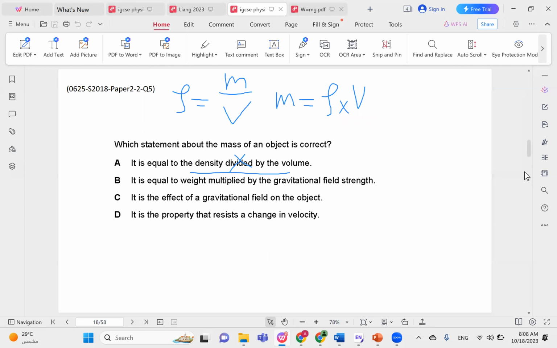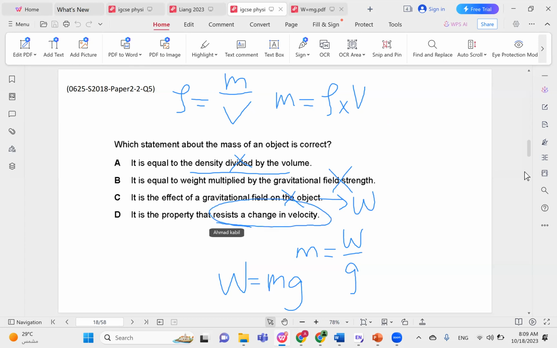B says it is equal to the weight multiplied by gravitational field strength. Again, this is incorrect. W equals mg. So mass equals W over g, and it's the weight divided by the gravitational field strength. It is the effect of a gravitational field on an object. This is the weight, not the mass. So again, this is incorrect. It is the property that resists a change in velocity. This is a very important definition or conceptualization of mass. Mass is a property that resists change.